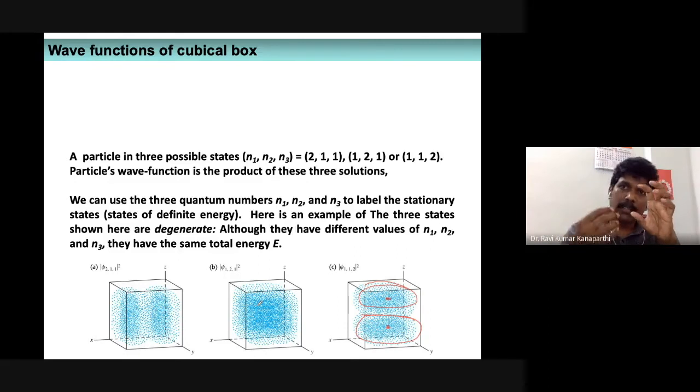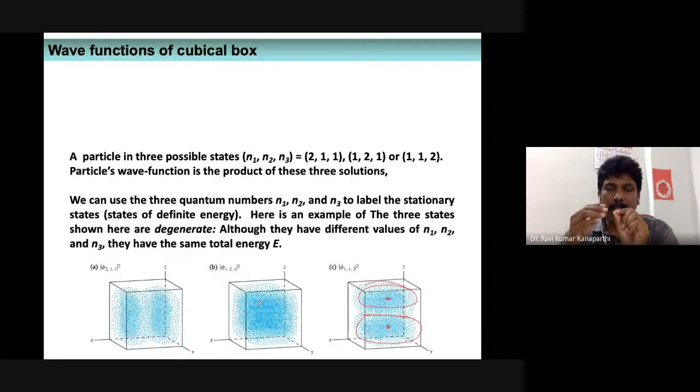How do we draw the lobes in a p orbital? This is one side, one lobe. The other side is another lobe. We draw it in the same manner; there will not be any difference. And at the center of the box, the wave function is going to be 0. For the center of the box, we just imagine a plane. Everywhere on the plane, the wave function will be 0.